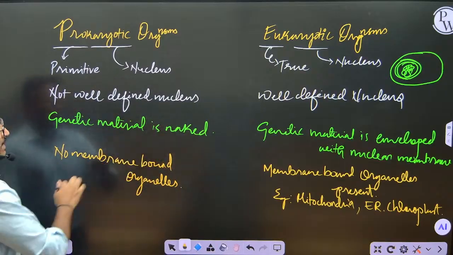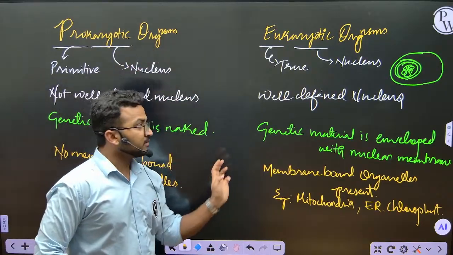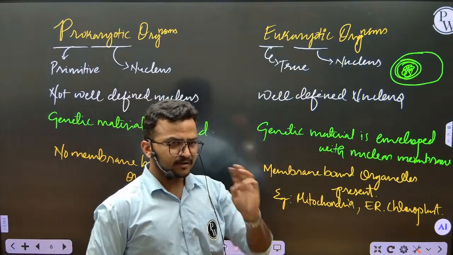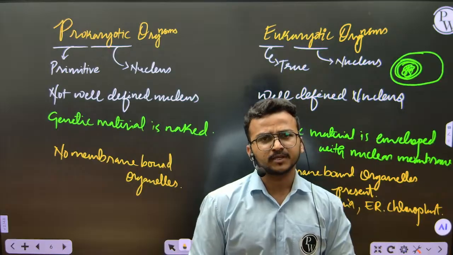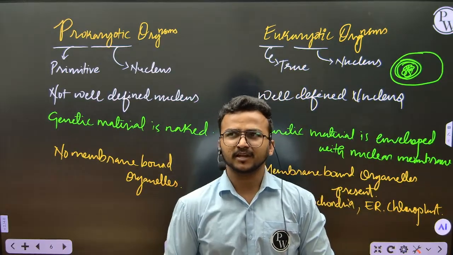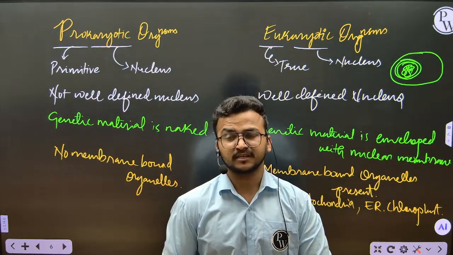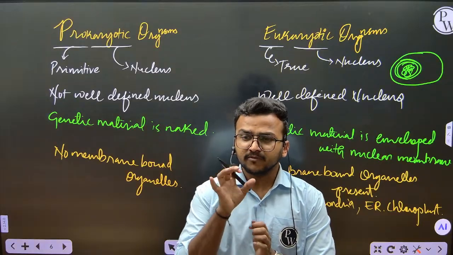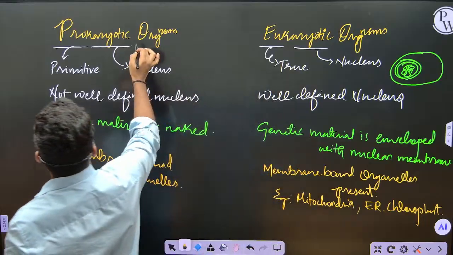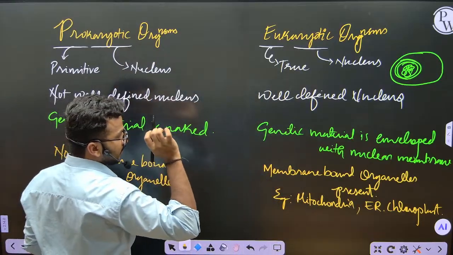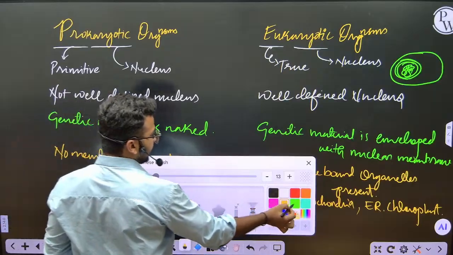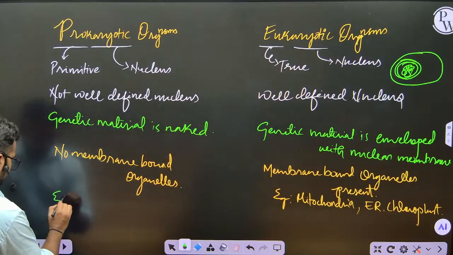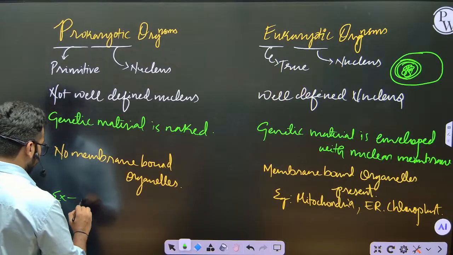So these are the main differences between prokaryotic cells and eukaryotic cells. You might have been mugging this up for so many years, what is a prokaryotic cell, what is a eukaryotic cell, and you might be somewhat confused. But think from this aspect. Prokaryotic organisms have very few examples, mainly bacteria.